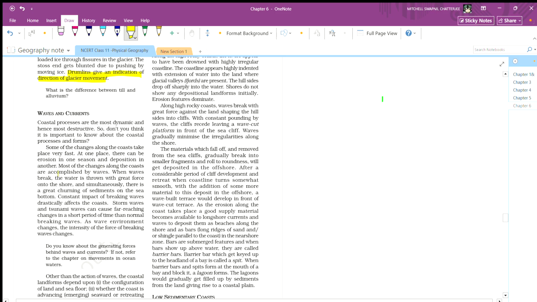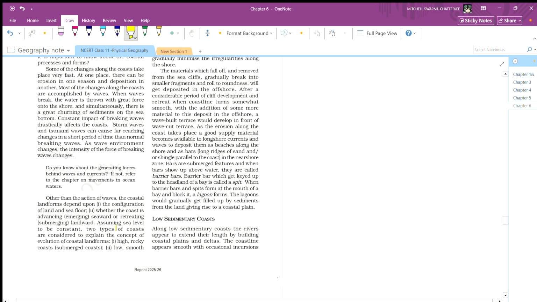Most of the changes along the coast are accomplished by waves. When waves break, the water is thrown with great force onto the shore, and simultaneously there is a great churning of sediments on the sea bottom. The constant impact of breaking waves drastically affects the coast. Storm waves and tsunami waves can cause far-reaching changes in a shorter period of time than normal breaking waves. As the wave environment changes, the intensity of the force of breaking waves changes.